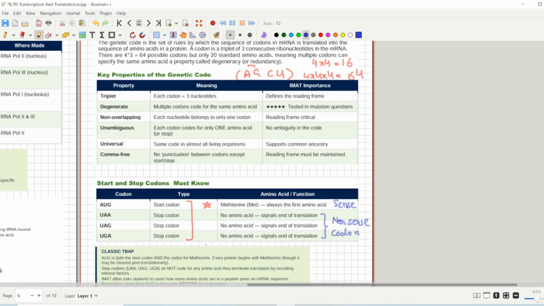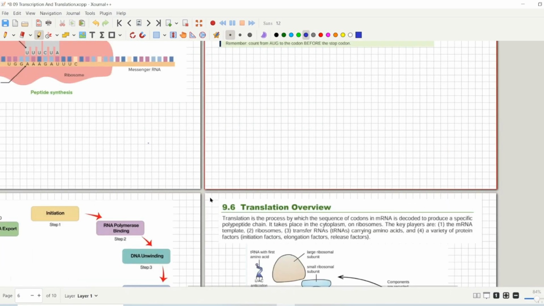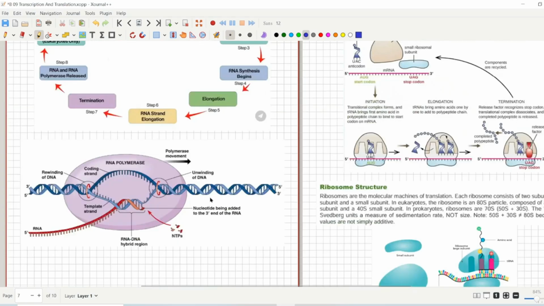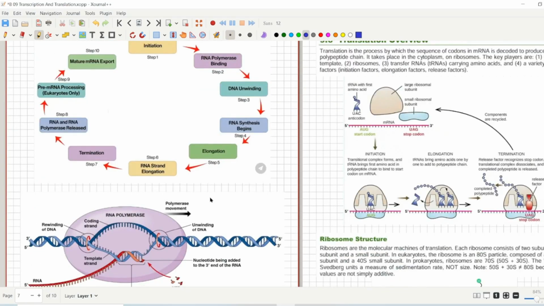So there is real importance to these start and stop codons. They have been asked in the IMAT exam: what is methionine, what is a stop codon, what is a start codon. This topic is a bit confusing, but I think if you go through this, you will get really great value in your IMAT exam.